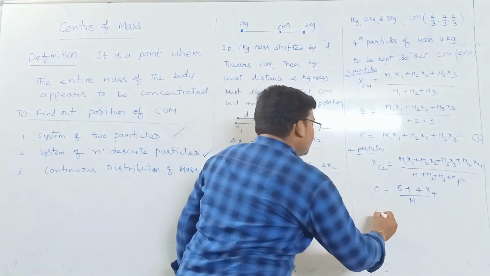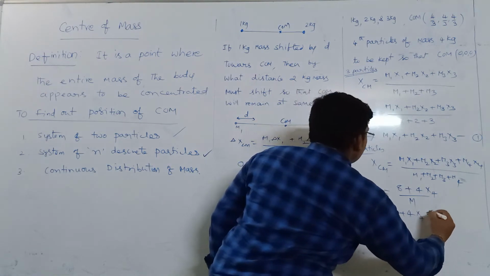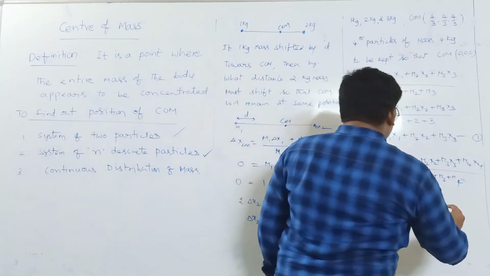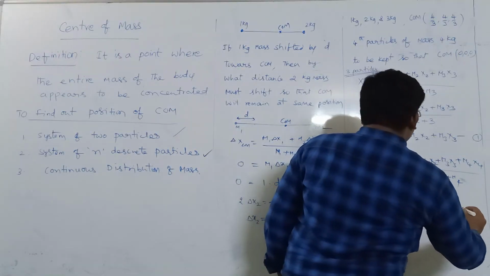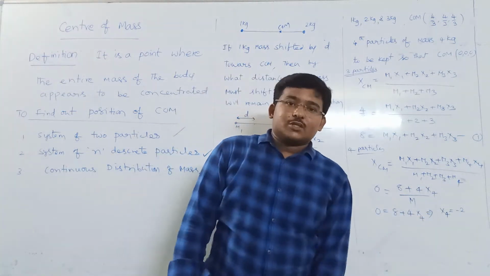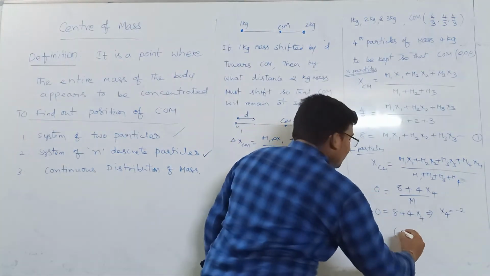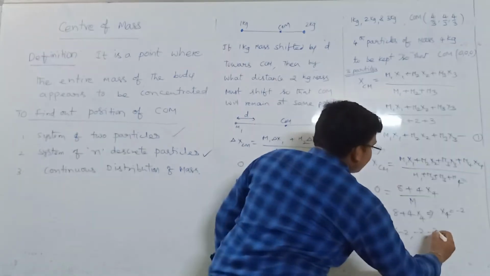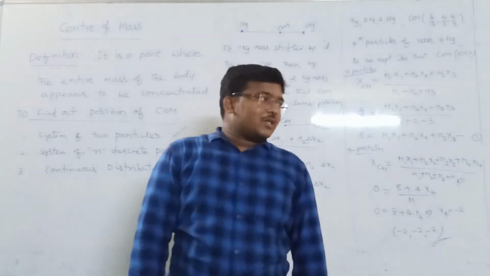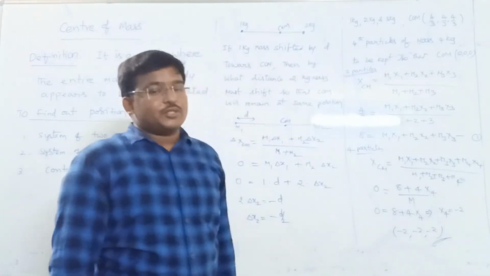So 0 is equal to 8 plus 4 x4. Now solving it, minus 8 by 4 is minus 2. So x4 is minus 2. Now we can simply say that y4 and z4 are also minus 2. Hence the fourth particle must be kept at minus 2, comma minus 2, comma minus 2, so that the center of mass will come to origin.